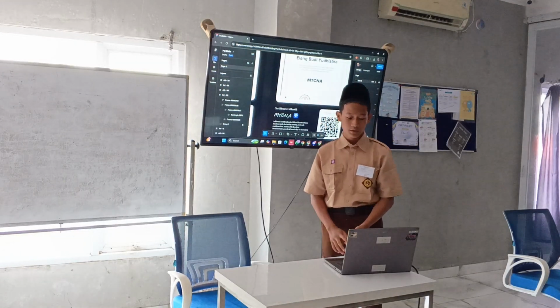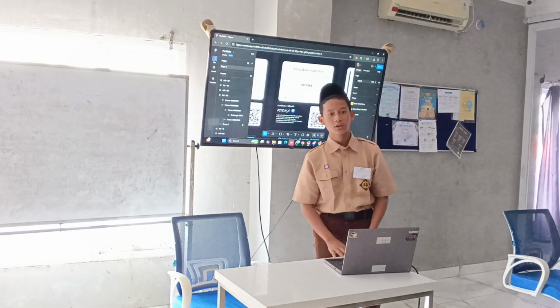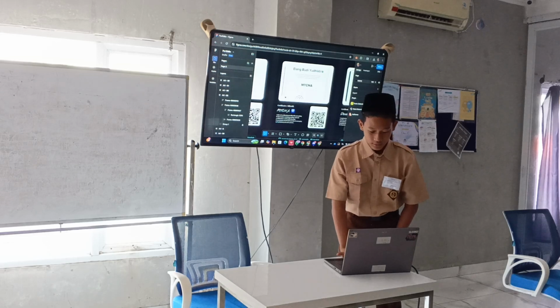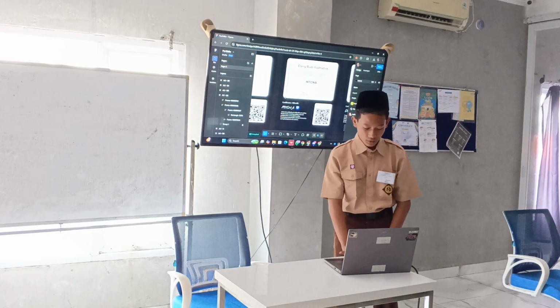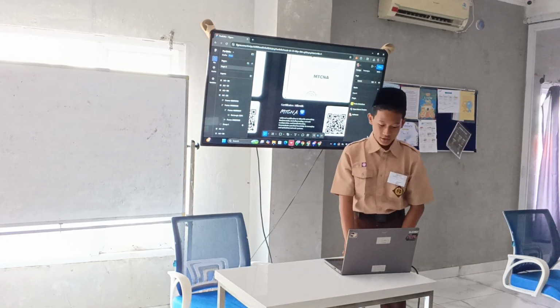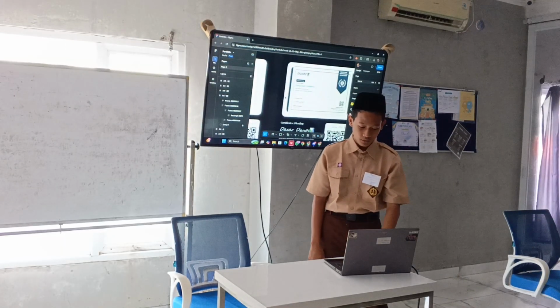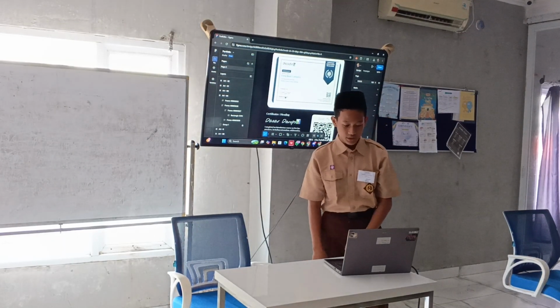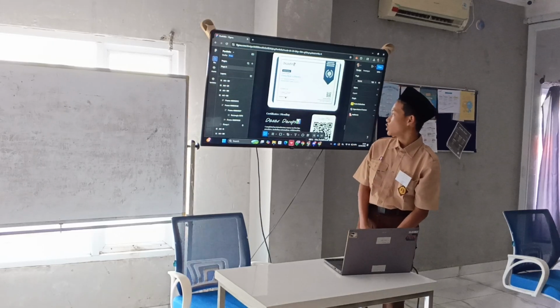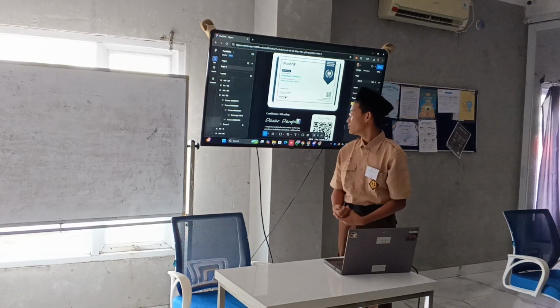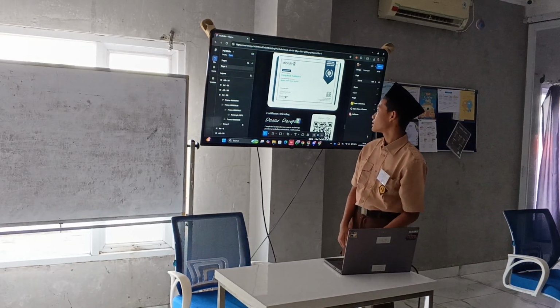The training was 3 days, including the exam. So this is the first diploma certificate that I graduated with. And after that there is a certificate from the body, named Dasar DevOps.